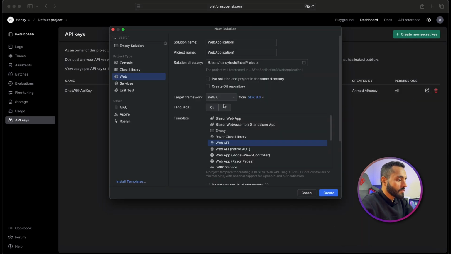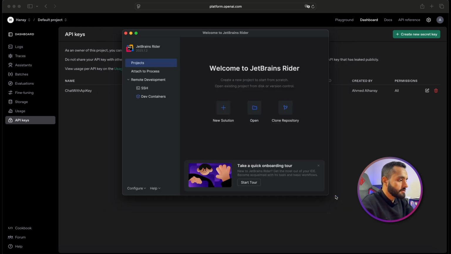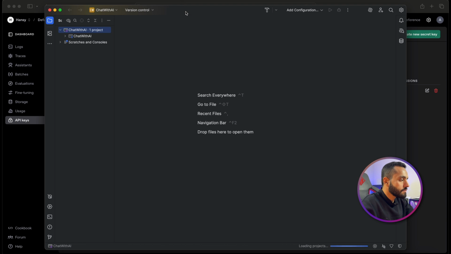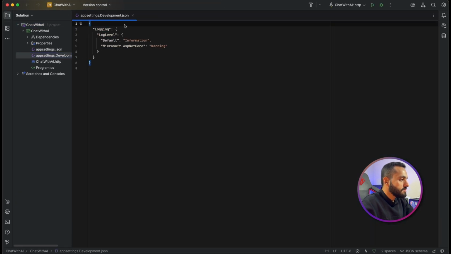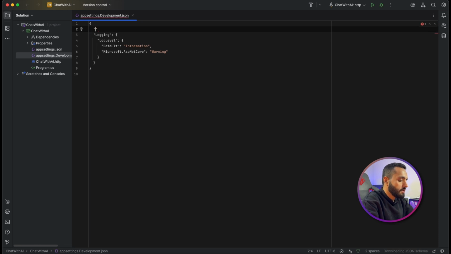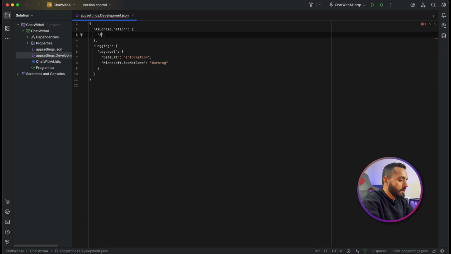New solution, .NET 8, C#, Web API, and let's name our application Chat with AI. Create. In the appsettings.Development, I will create an AI configuration with an API key to add my key. Paste your key.